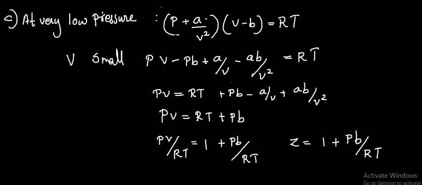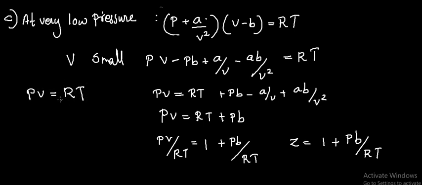Then at very low pressures, volume is very large. Then the three terms Pb, a/V and ab/V² all become negligible. Then the equation will be converted into PV = RT at very low pressure. That is ideal gas behavior.